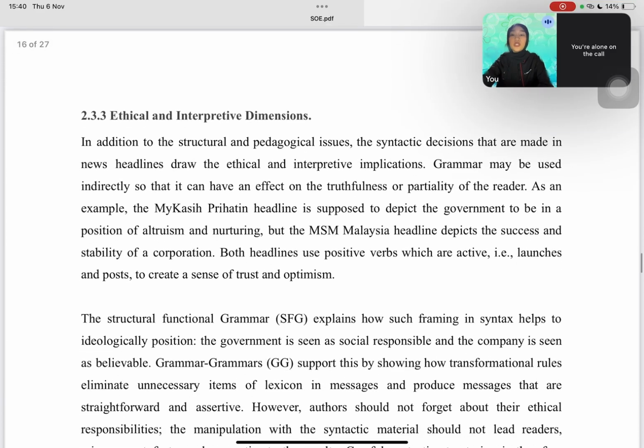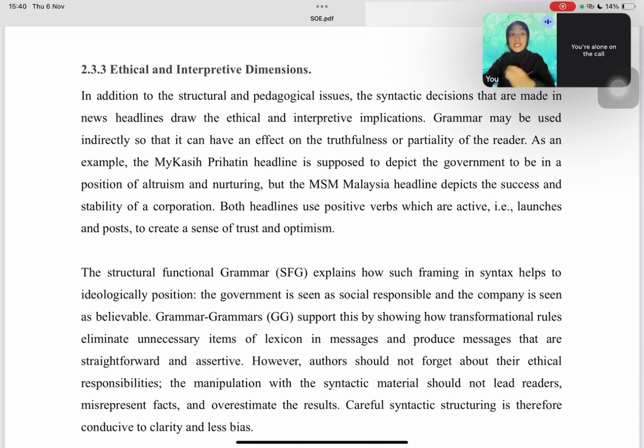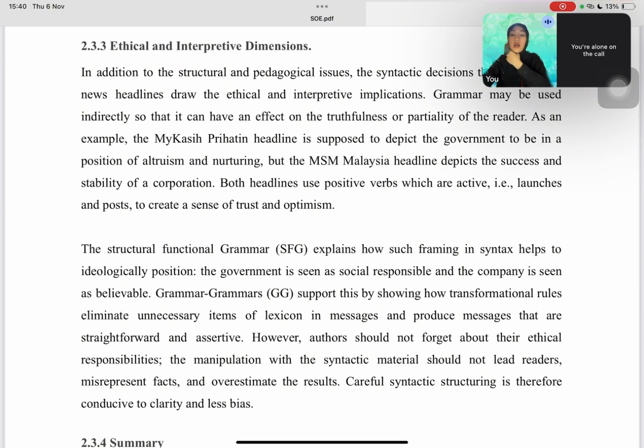So moving on to the next slide, which is the ethical and interpretive dimension. So syntactic manipulation, as we know, also has ethical consequences, which is grammar can shape how readers perceive truth or bias. For instance, both headlines use positive verbs like launch and pause, which subtly frame events as positive and trustworthy. So this may influence how readers perceive the government and the company. So writers should therefore use syntax responsibly to ensure clarity and honesty, not exaggeration or manipulation.